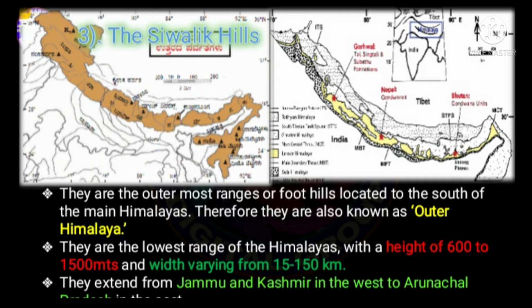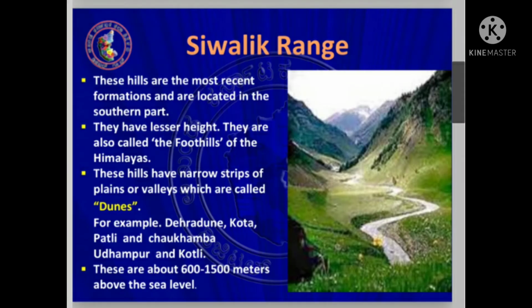They are the lowest range of the Himalayas with a height of 600 to 1500 meters and width varying from 15 to 150 kilometer. So we see how these mountain ranges become lesser and lesser in their height compared to the ranges which were found in the greater Himalayas.